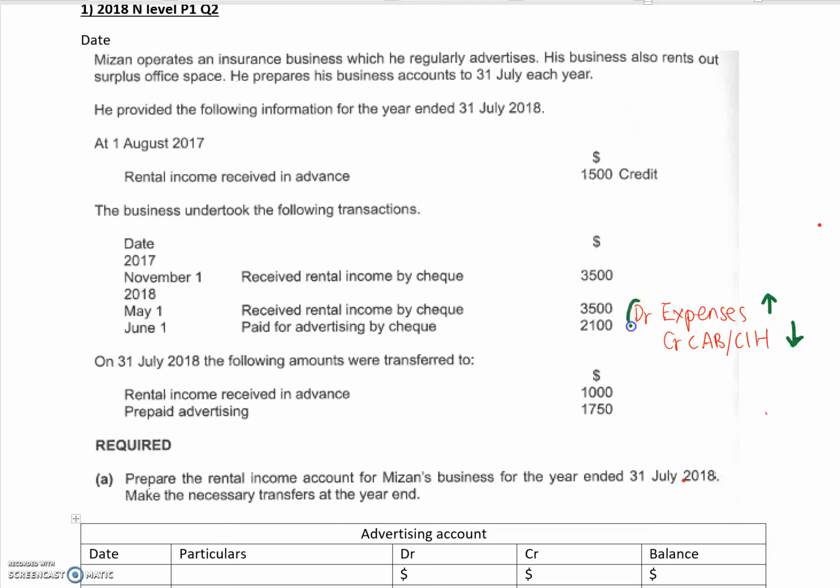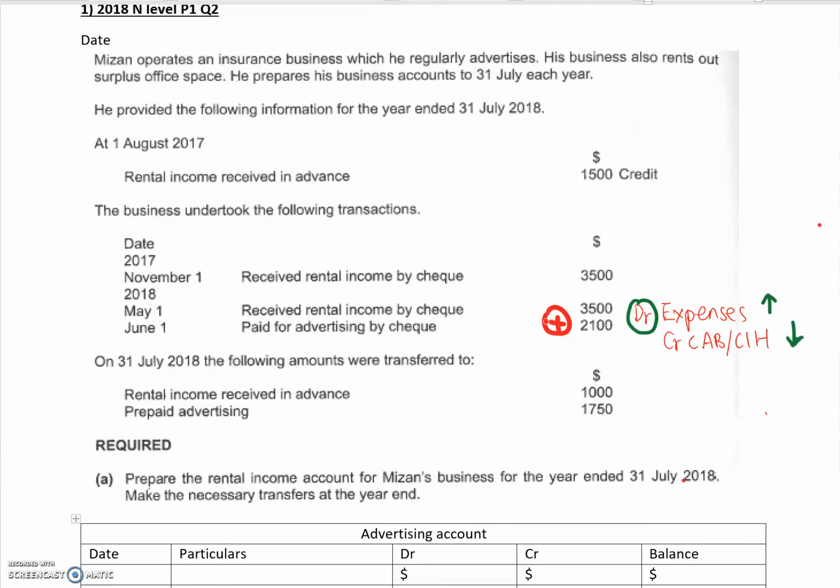Okay, it's a debit. I think many of you actually wrote down minus because you all thought that hey, I paid, so my expenses goes down. Okay, in actual fact, when you pay for expenses, expenses always goes up. It's a debit expense, which is why here I'll actually indicate a plus. Okay, my expenses actually goes up by $2,100.